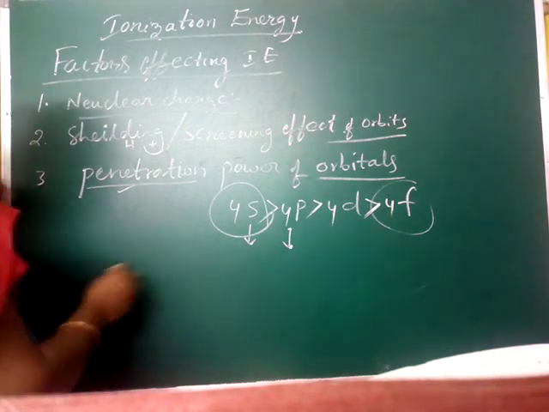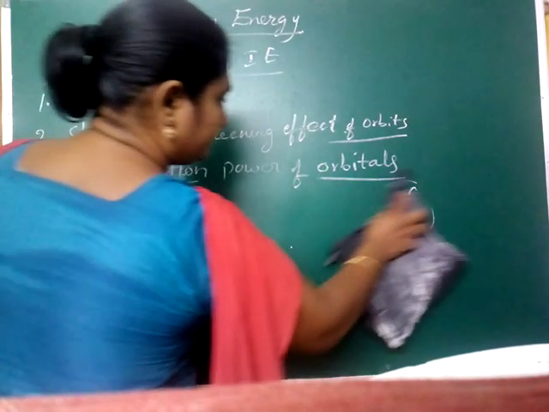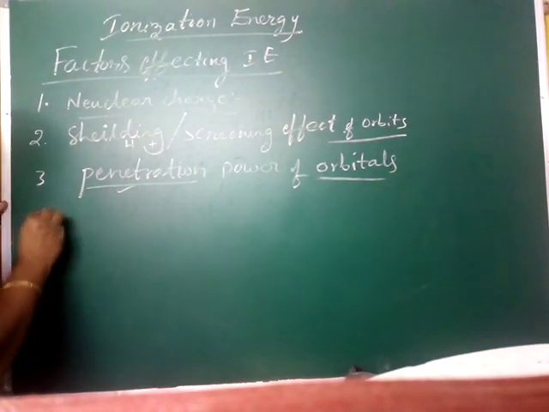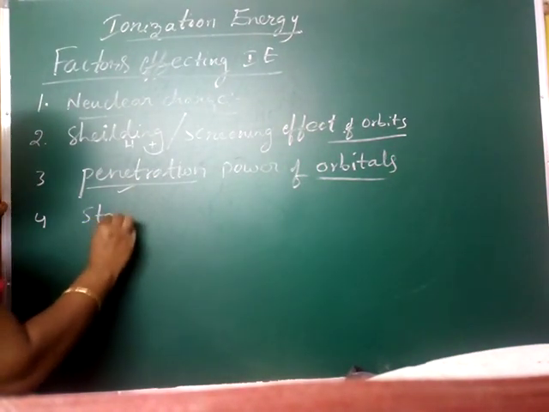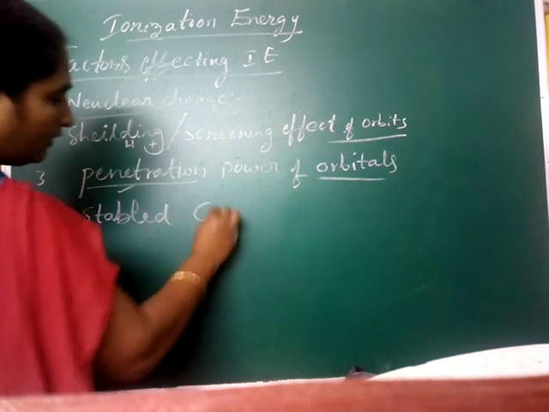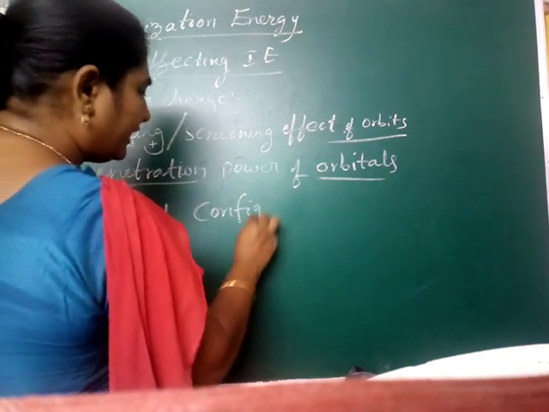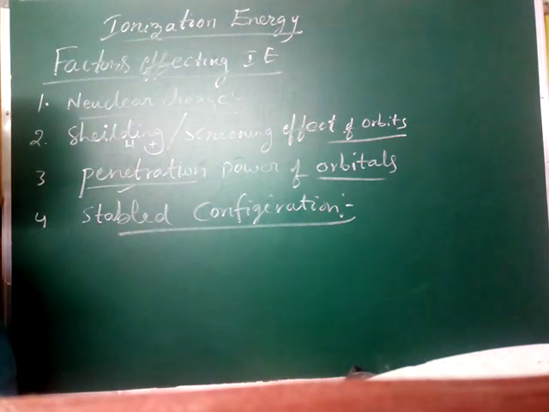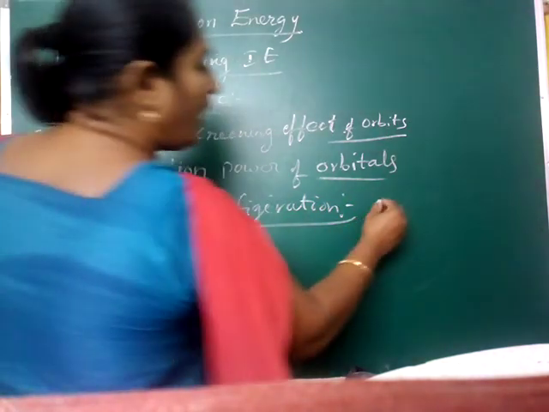Now you come to the next one, stable configuration. Already you know what stable configuration is, madam. What is that?